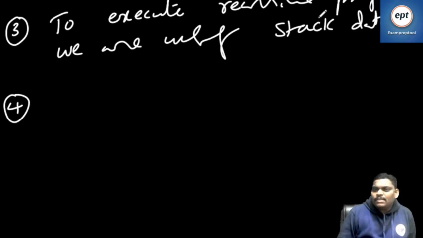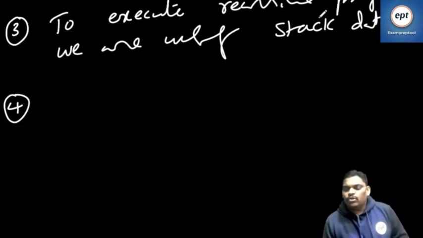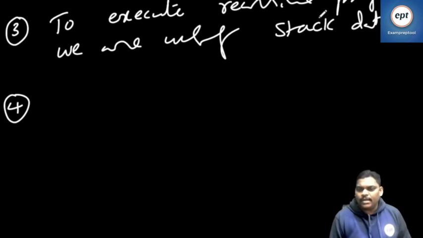If anyone says, sir, why are you using a stack? Why not a queue? Queue is first in, first out. F6 I called first, so push. F6 is over first, so pop. You push first, then you pop. What is the use of it? How can you complete F6 without F5? Without completing F5, how will F6 come? Without completing F4, how will F5 come? So that is the reason. To execute a recursive program, we use the stack data structure.